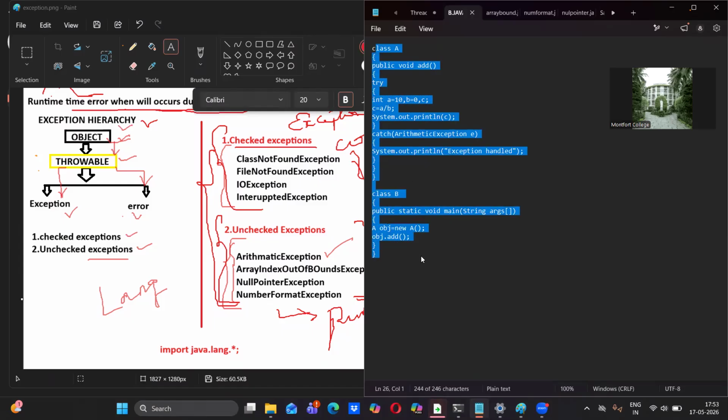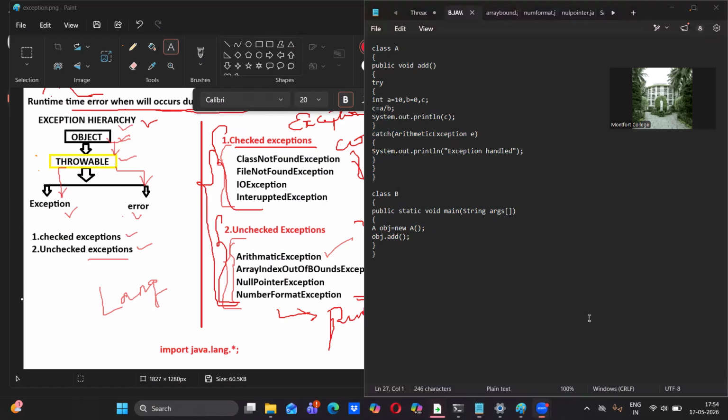You can make your own program for arithmetic exception; it is not mandatory that only this one be used. From an exam point of view, if you want to answer with an example program, you can give this program as an example during examination. It's very, very simple. No need to mug up this one. It's very simple, students, I'm telling you.